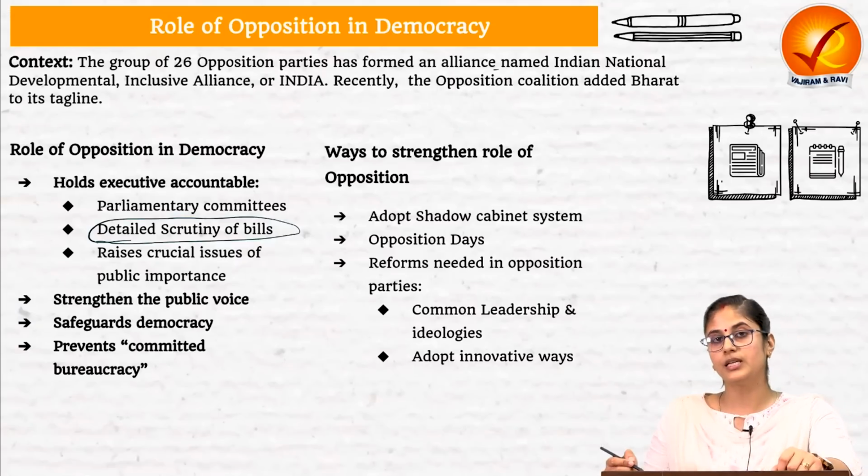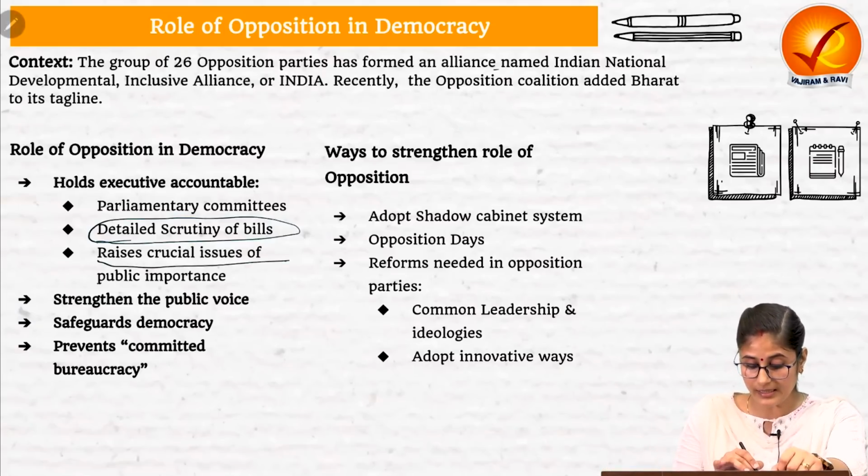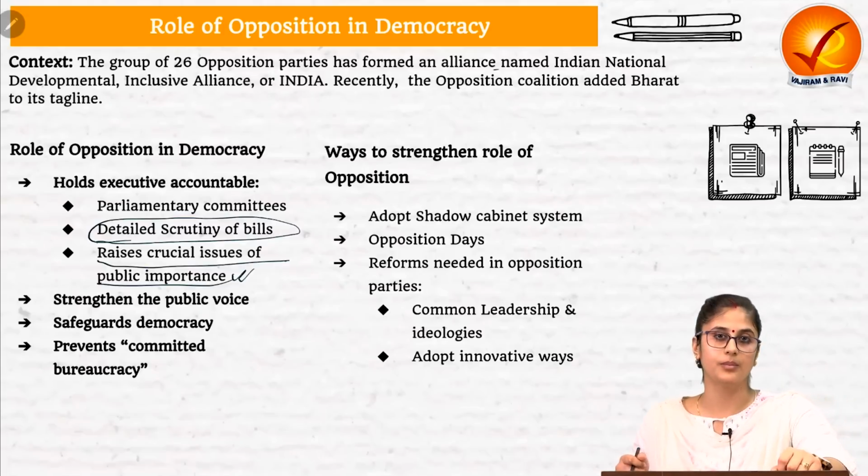Then the opposition political party plays a very important role in raising issues which are of great public importance.